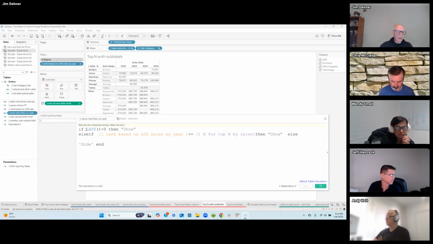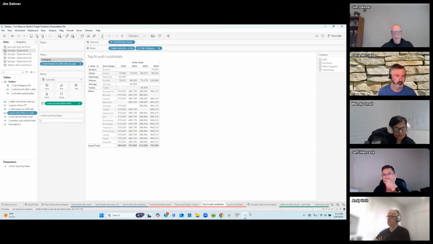And all this is a last formula, and last is another table calculation. It says if last equals 0, I want to see it. I want it to show. Or if the ranking of the category is less than our parameter value there, show. And if not, hide everything else.